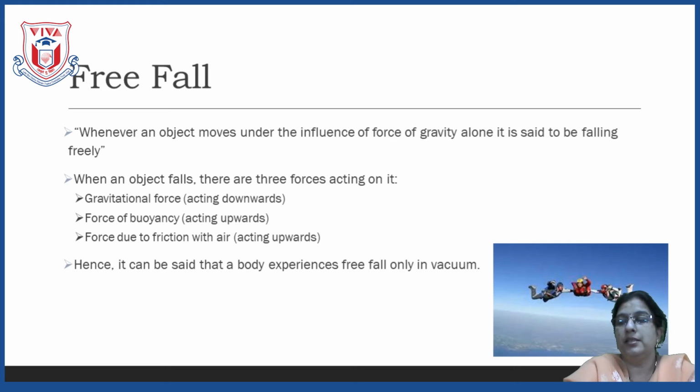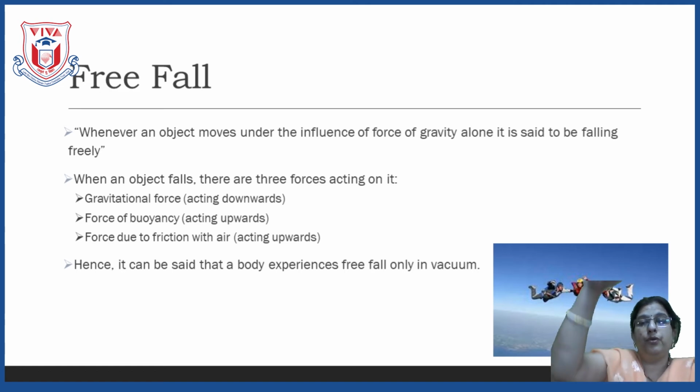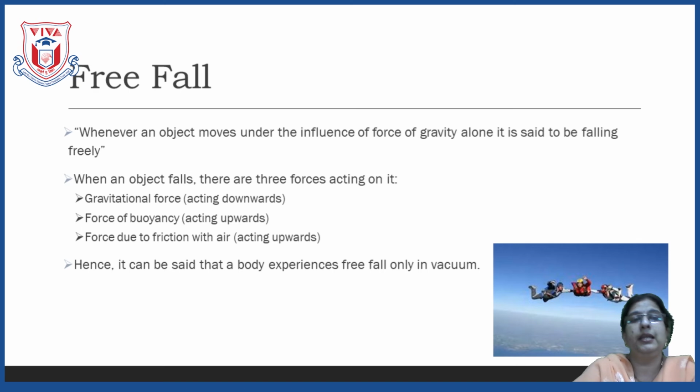The next point, children, is free fall. What do you mean by free fall? We have heard this word in amusement parks. If you are at a certain height and suddenly you come down, this is called free fall. Now, see here, I will give you one example. Any fruit, when it ripens on its own on the tree, after ripening the fruit never remains on the tree. It falls down, that is vertically downward towards the earth.